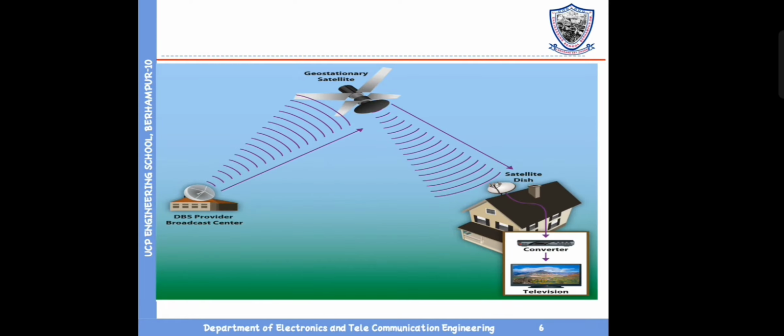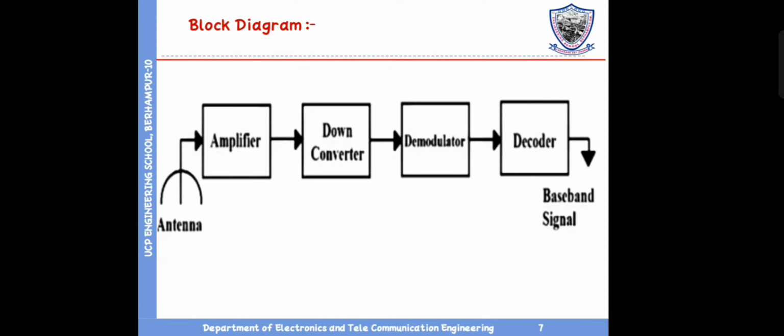And this is the block diagram. As you can see, the DBS service provider center sends the signal to a geostationary satellite, which is 35,786 km from Earth's equator, and the satellite sends the signal to the satellite dish. Then the dish sends the signal to the converter, and it converts the coded signal to an analog signal, and then it sends it to the television.